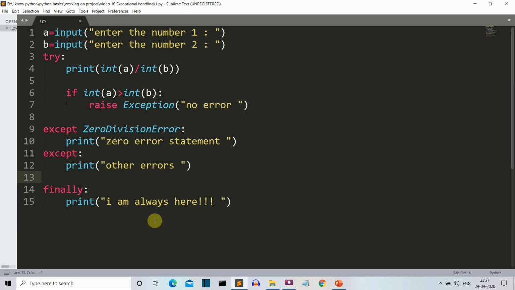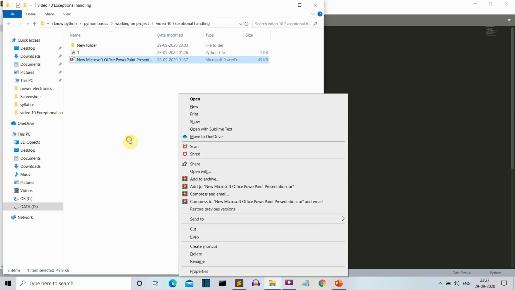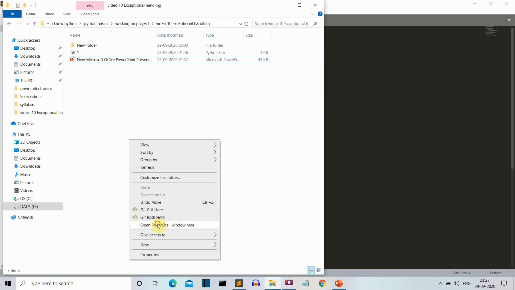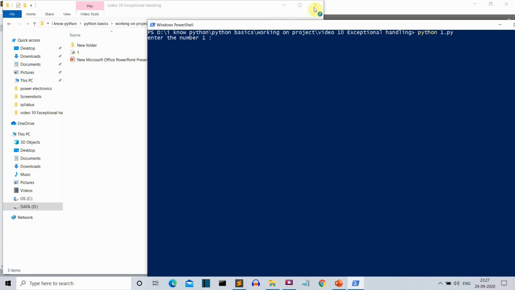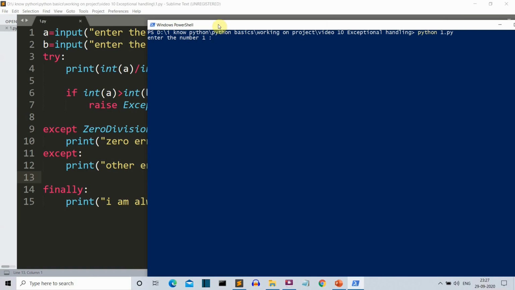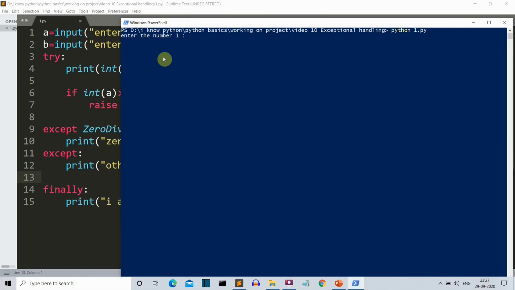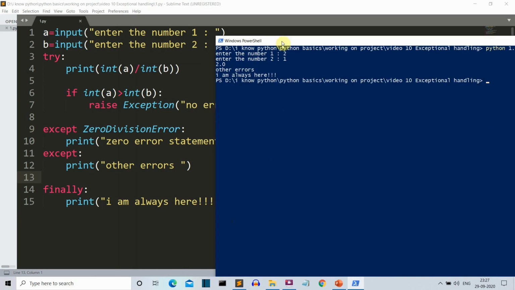Okay, so now let me run this piece of code and show you how this works. Just a second. So let's run this, python1.py. Okay, so let's first try the try section. So let's enter 2 and 1, and okay, other error.